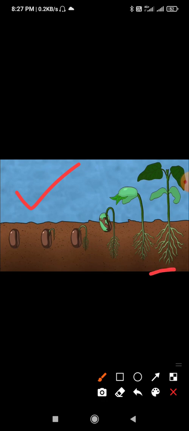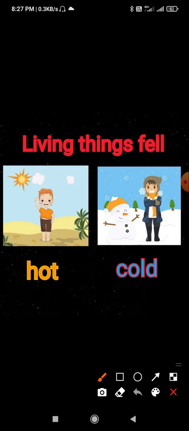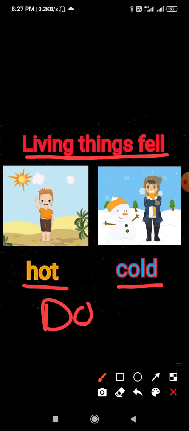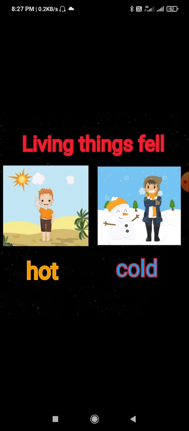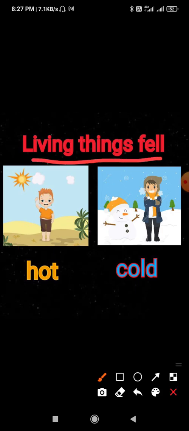The next feature is living things feel. All the living things can feel and then react accordingly. Human beings have a very sharp sense of feeling. They are the most sensitive living things. Animals also feel and react, such as dogs, which are very sensitive. Human beings and animals can also feel touch and temperature. Plants can also feel touch, and some plants react when being touched, such as mimosa, touch me not, which react when we touch them. But non-living things do not feel or react.